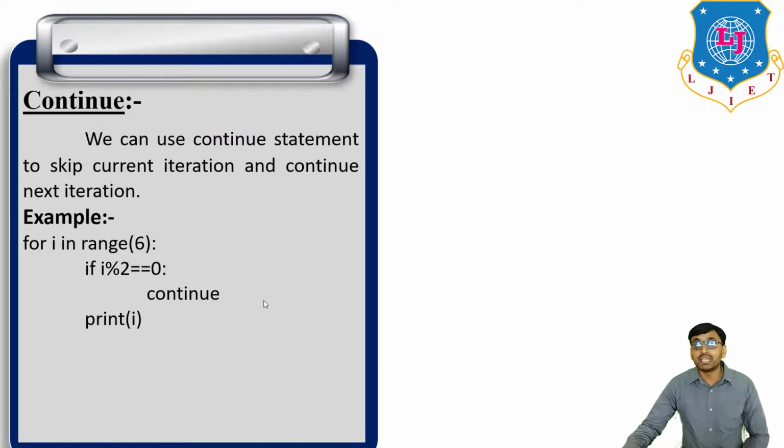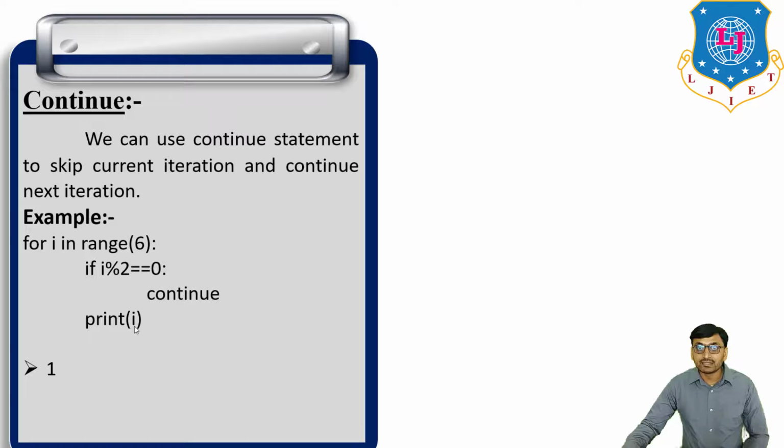Yes. So skip i equal to 2. Then i is equal to 3. Satisfied? No. So print 3. Then i is equal to 4. This condition is satisfied. So skip i equal to 4. Then i is equal to 5. This condition is not satisfied. So print i equal to 5.